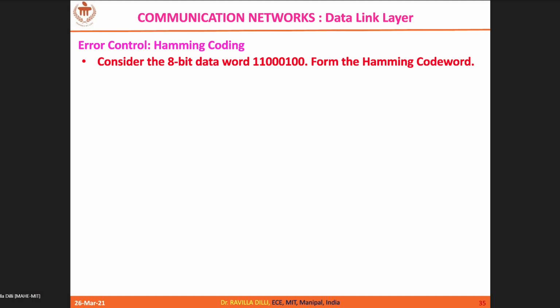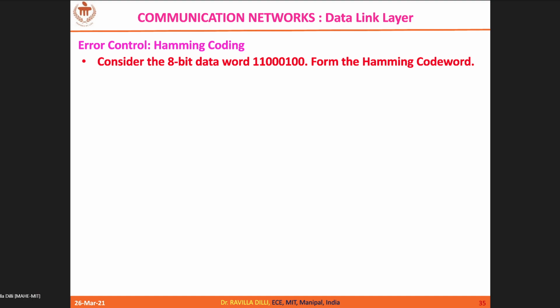For example, if you get non-zero R values, then that value itself is the position of the error.